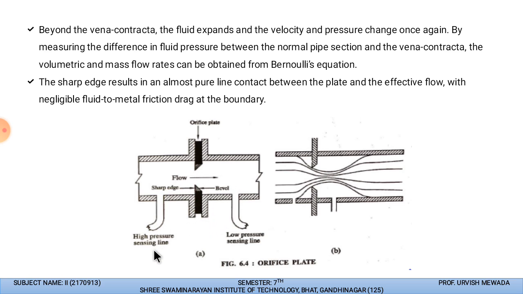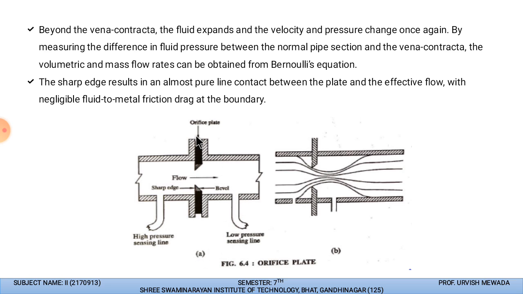This is the high pressure sensing line, which means this is the point where we sense the pressure, and this is the low pressure sensing line. In between we can connect our manometer, or a mercury pipe, which will show the level difference in the mercury height, and that will be measured in terms of flow rate.